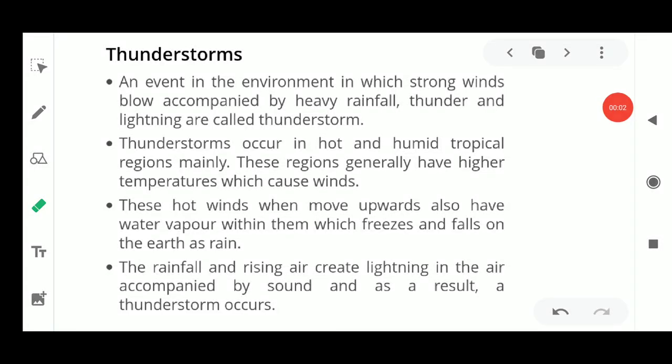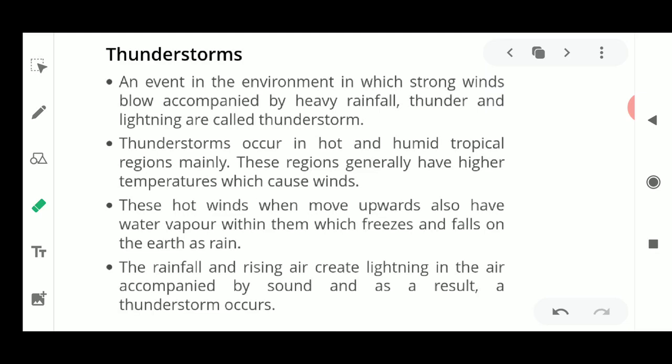Hello students, I am here with another video from the chapter of class 7th NCERT book, that is Windstorms and Cyclones. Before starting today's video, I would like to tell you all that till now we have discussed the properties of air, that is, air applies pressure on the objects where it is placed. In that we have studied three situations where air is present inside a container or if it is moving, and also we have discussed the molecules of air where it is less.